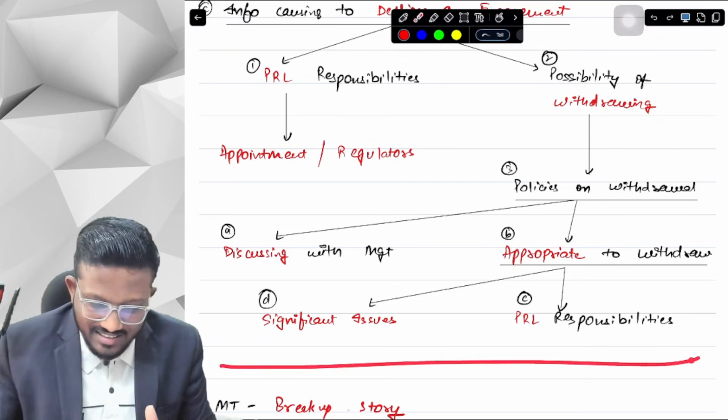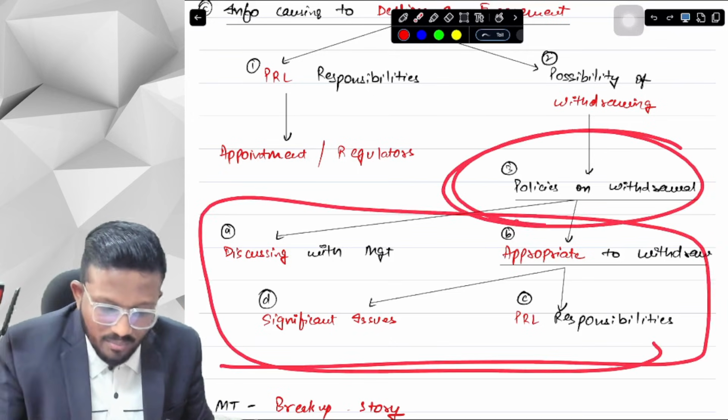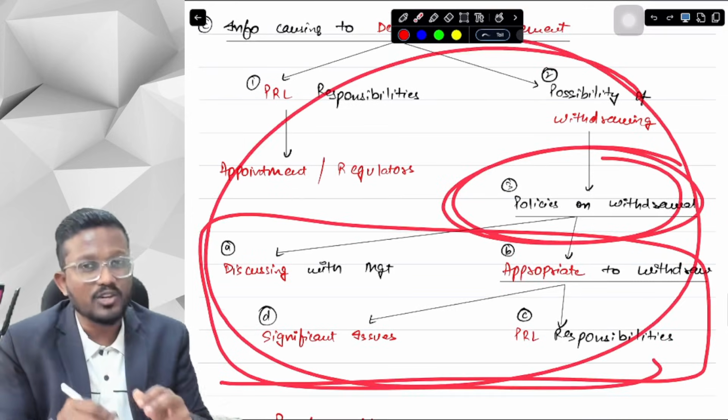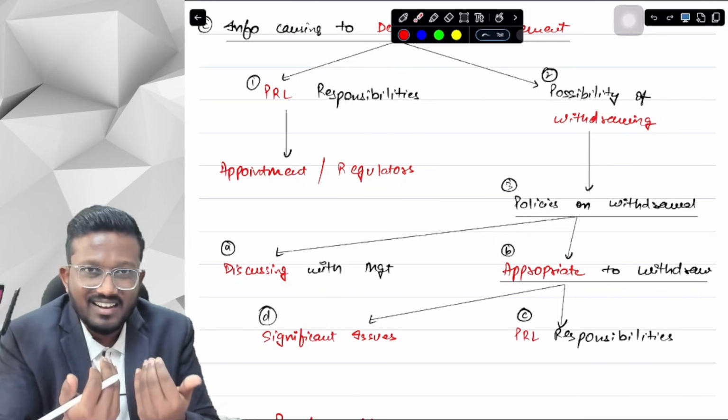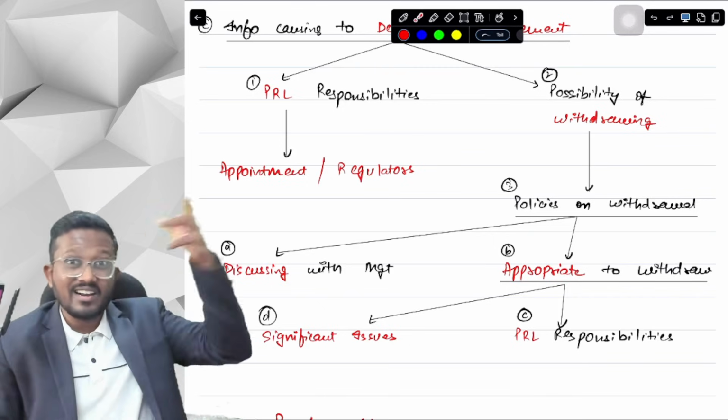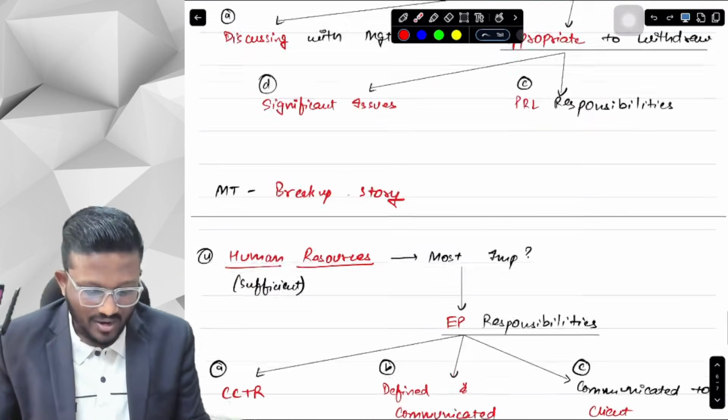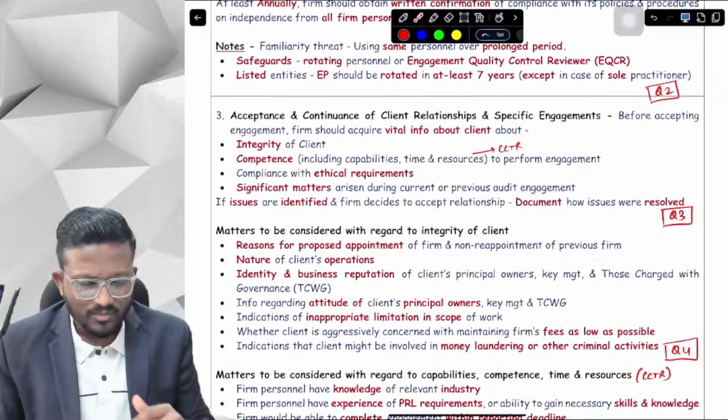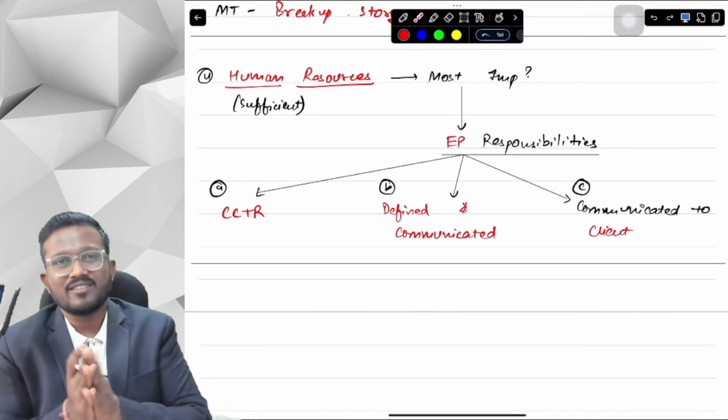Okay, yes sir, these are the 4 points that you have to write on policies of withdrawal, or these are the 6 points that you have to write when the information is known to you that, had you known it earlier, you would have declined the engagement. Okay, yes sir, let's discuss from our concept book, or let's do one more topic and then we can discuss everything from our concept book.